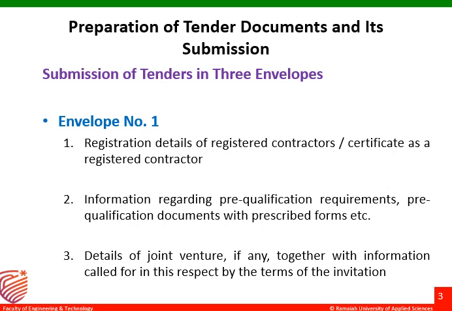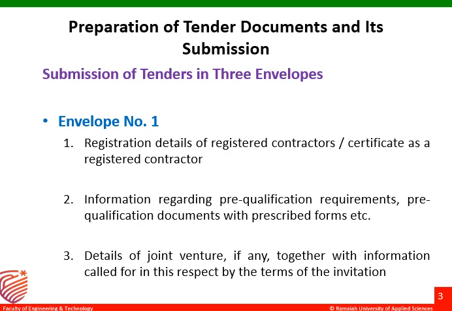The first part, that is the submission of tender, will usually be in three envelopes. The contractor has to submit his details in three envelopes: envelope 1, envelope 2, and envelope 3. What details have to be submitted in envelope 1, and what things need to be submitted in envelope 2 and envelope 3, I'll be discussing here.